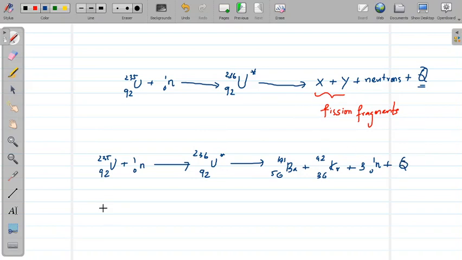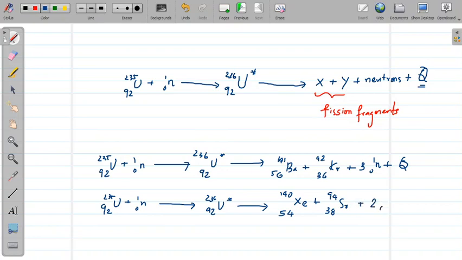Now in another process, the same uranium-235 nucleus can undergo a different nuclear fission pathway, 92 uranium-236 star, which will split up into 54 xenon Xe-140 plus 38 Sr-94 strontium plus 2 neutrons and a large amount of energy.